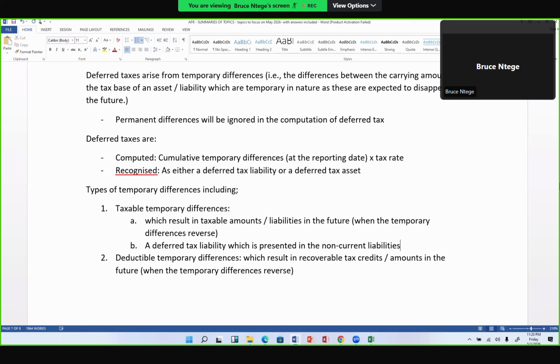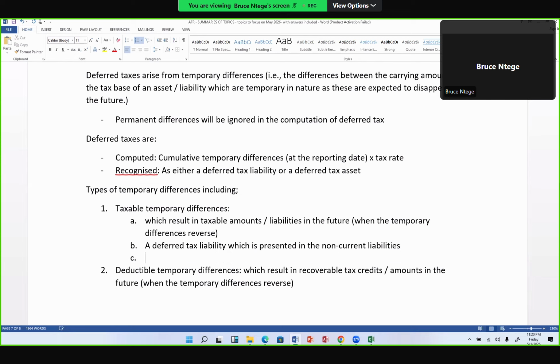Ideally that means that you are going to be crediting the deferred tax liability, the non-current liabilities.